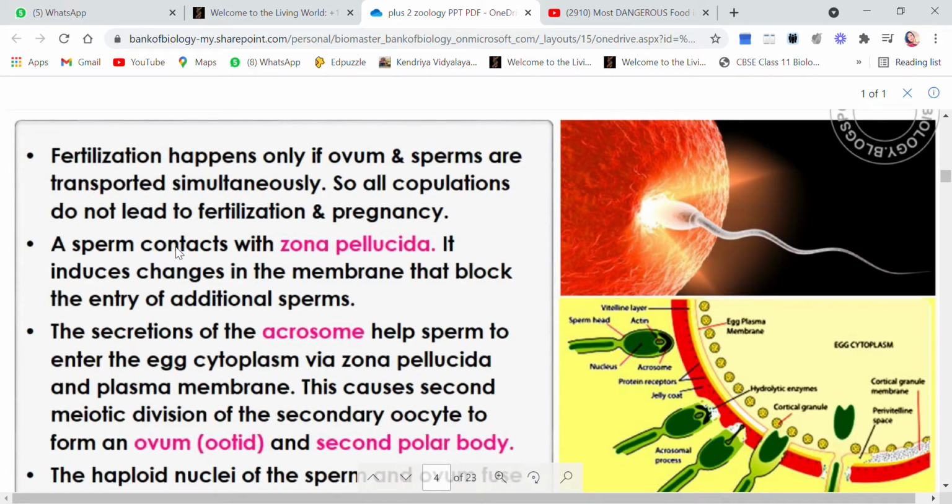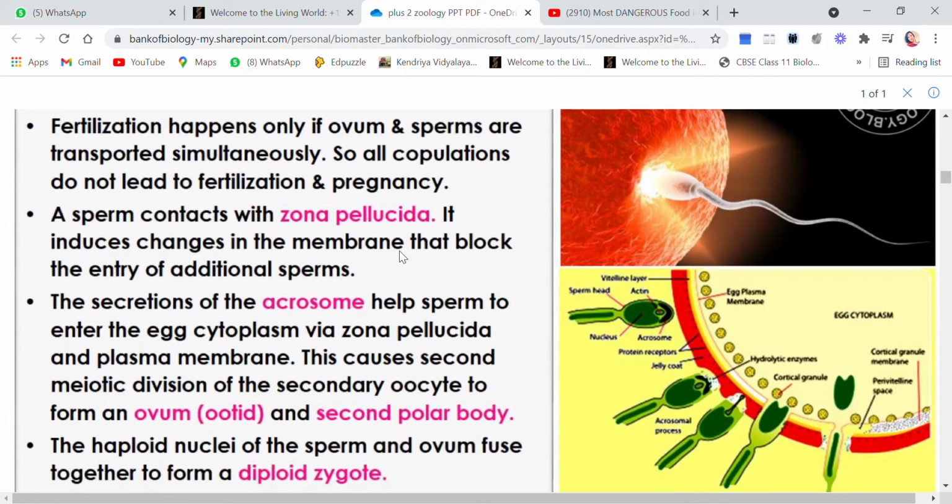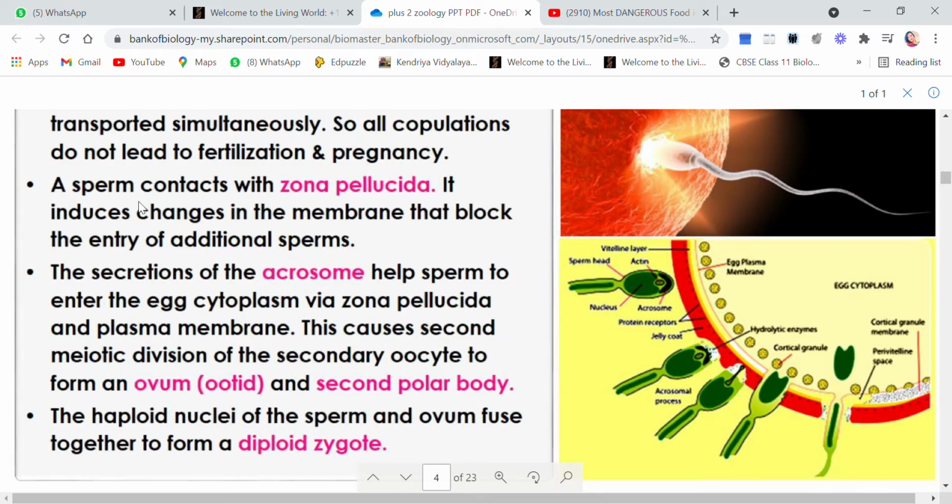Next, a sperm contacts the zona pellucida. I told you that the outer layer of the ovum is the zona pellucida. So whenever a sperm reaches the ovum, it will first come in contact with the zona pellucida of the ovum. See, so many sperms have tried to reach the zona pellucida, the red layer. You see, this is the zona pellucida, but only one of them will be successful in entering. Sperms are millions in number, but only one of them can penetrate.